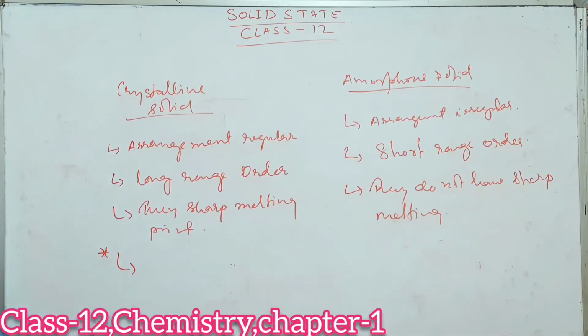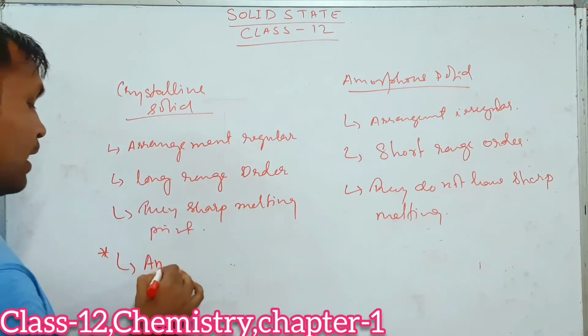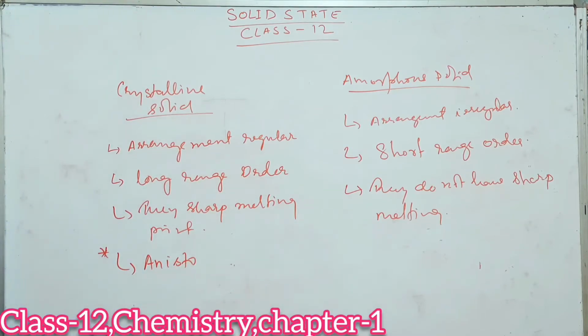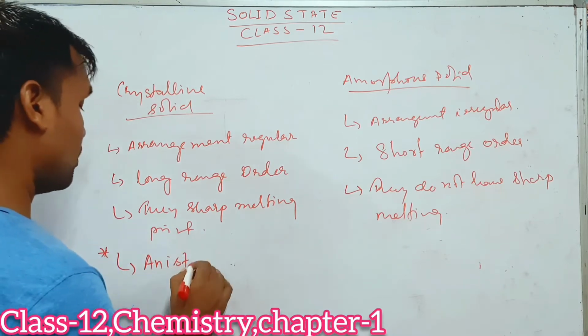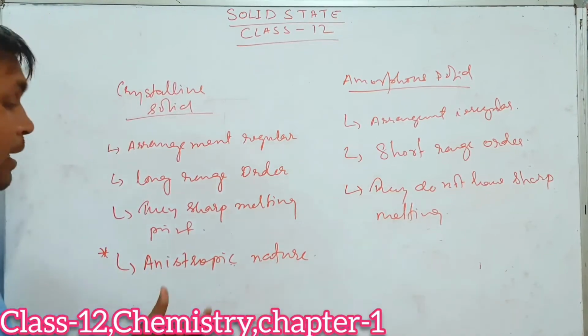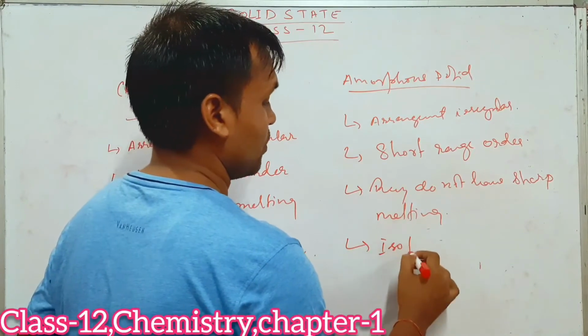In crystalline solids, some of the physical properties show an anisotropic nature. What is that? I'll explain to you. Crystalline solids have anisotropic nature, whereas amorphous solids have isotropic nature.